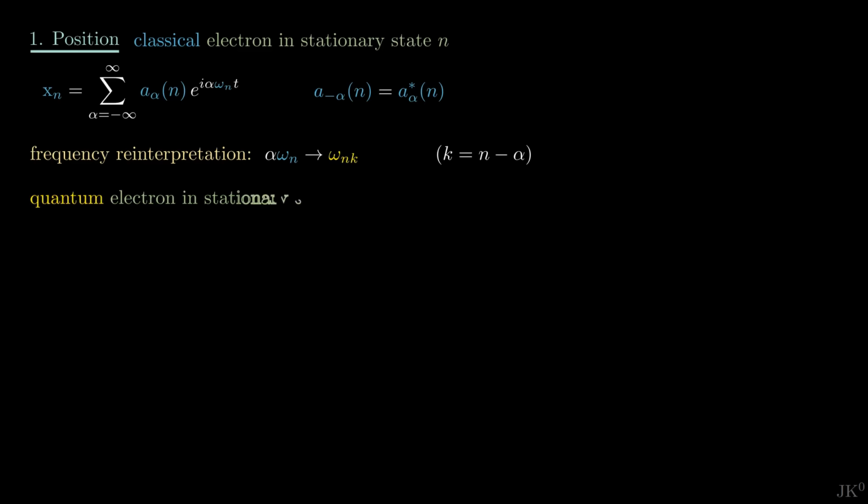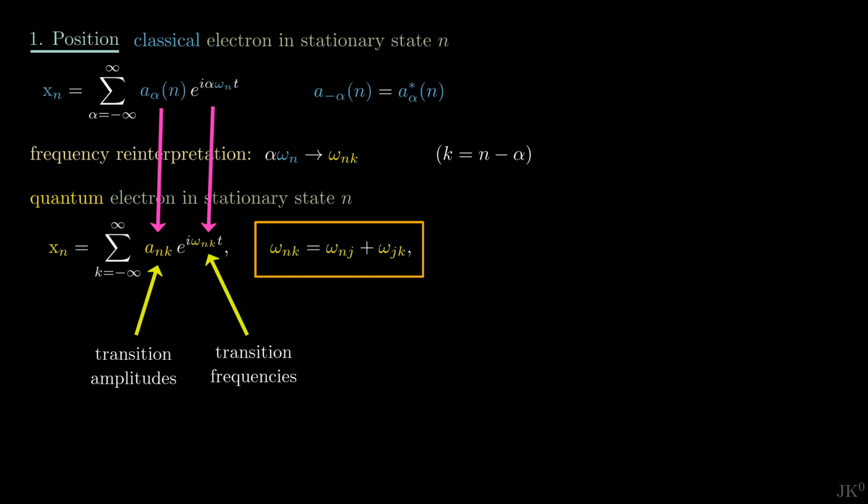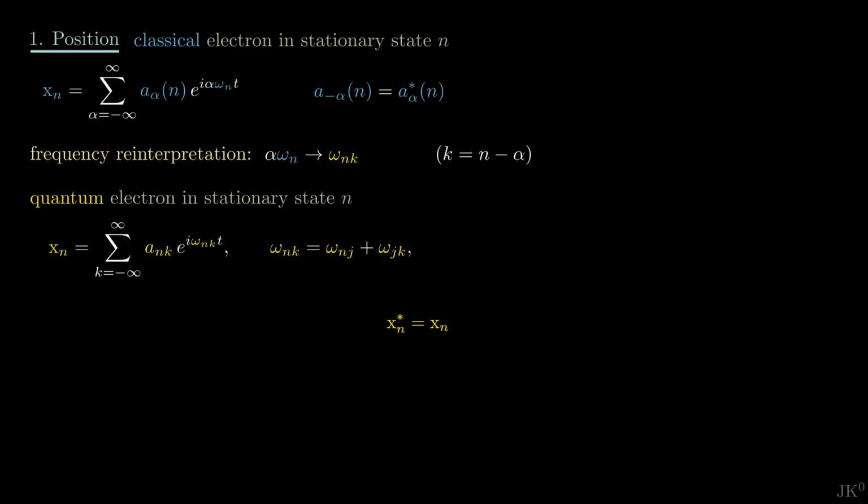Now we can write the position of the quantum electron in this way, where the classical Fourier modes are replaced by transition amplitudes with two indices to match the transition frequencies that obey the Ritz combination principle. Just like in the classical case, forcing the position to be a real quantity implies this relationship: reversing the indices of the amplitudes is equivalent to taking its complex conjugate.